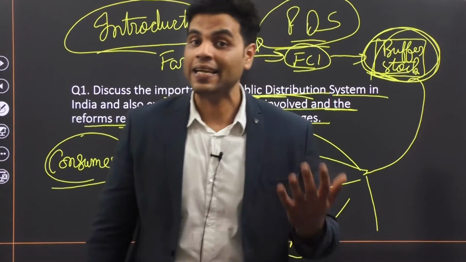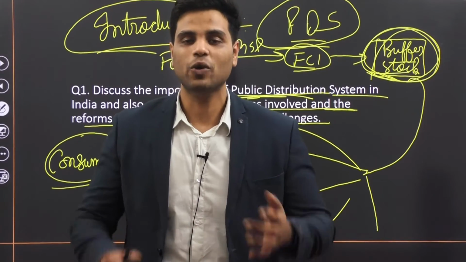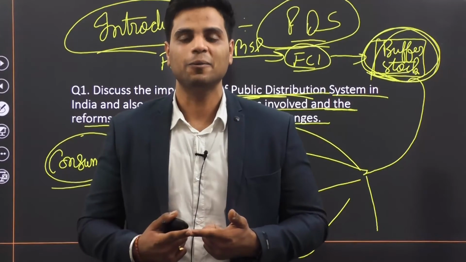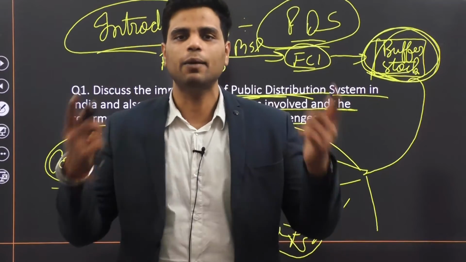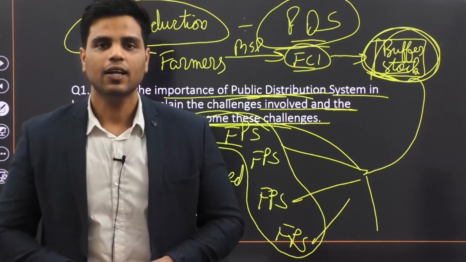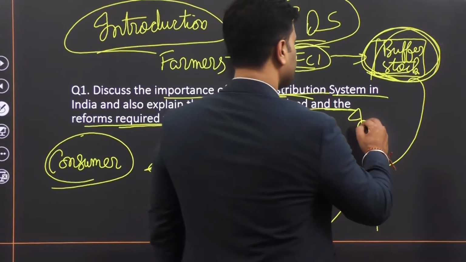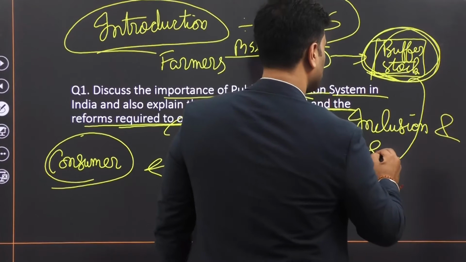There are various ineligible beneficiaries who manage to create their own ration card, who manage to create a below poverty line card. They are not below poverty line, yet through corruption and all, they create a below poverty line, BPL card, right? So in this system, there are various inclusion and exclusion errors.